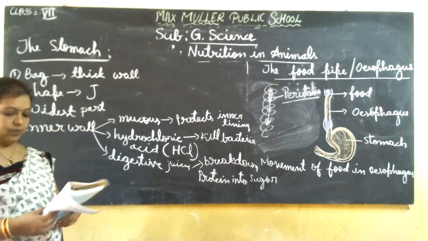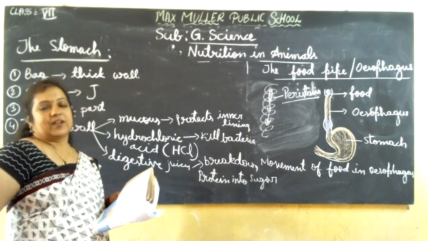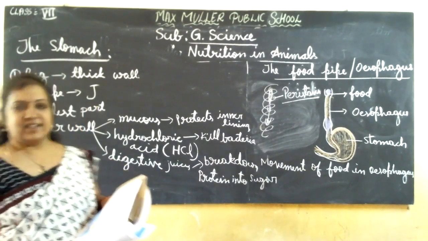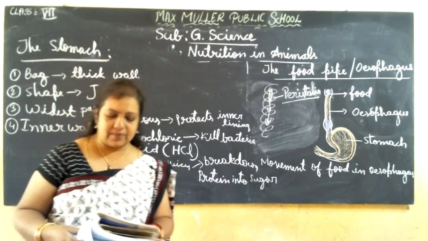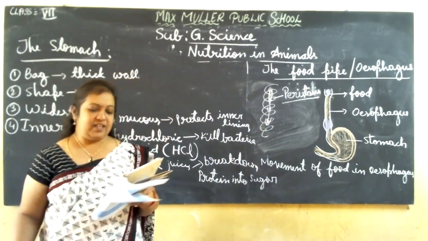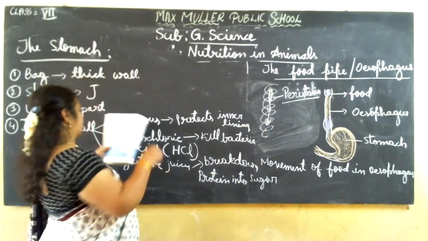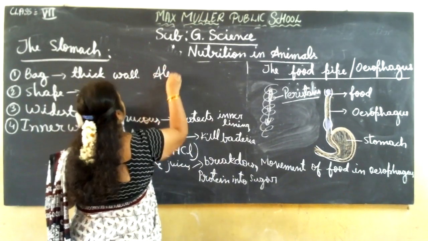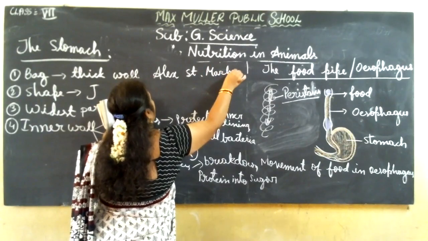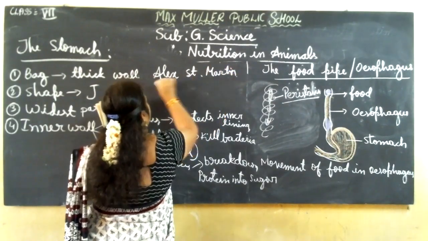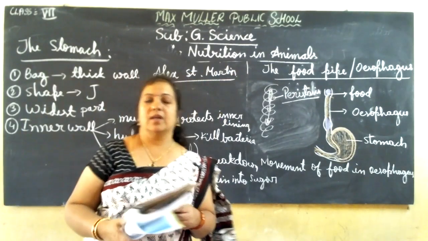Then about the stomach, a small story is given about how the working of the stomach came to be known by a scientist. It was discovered by accident. In 1822, a man named Alexis Saint Martin, who was working in the army, had an accident.